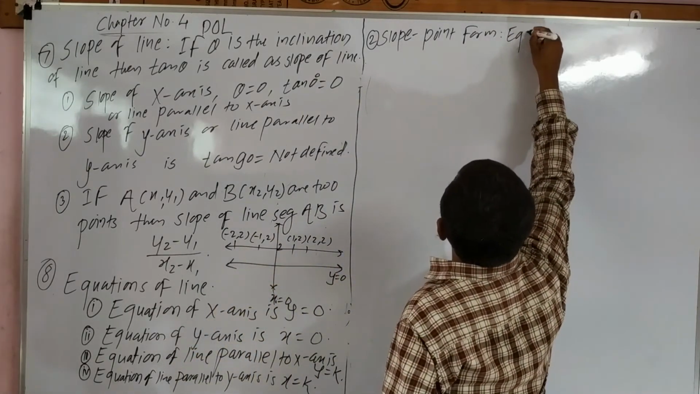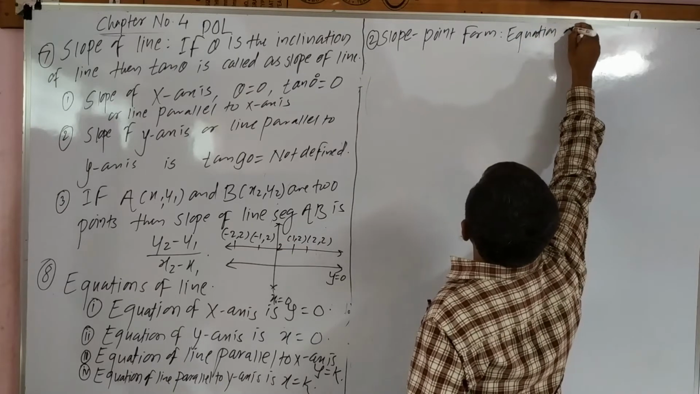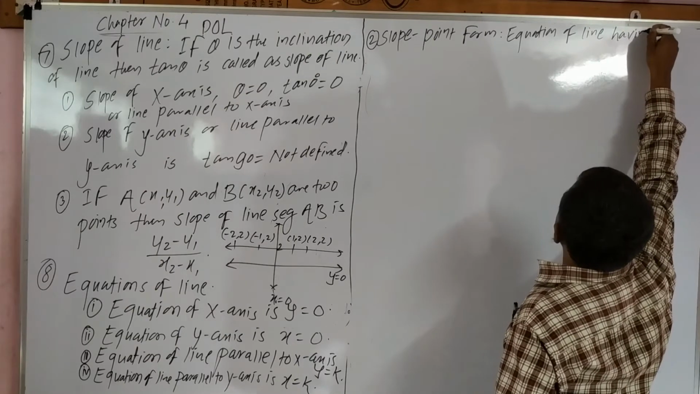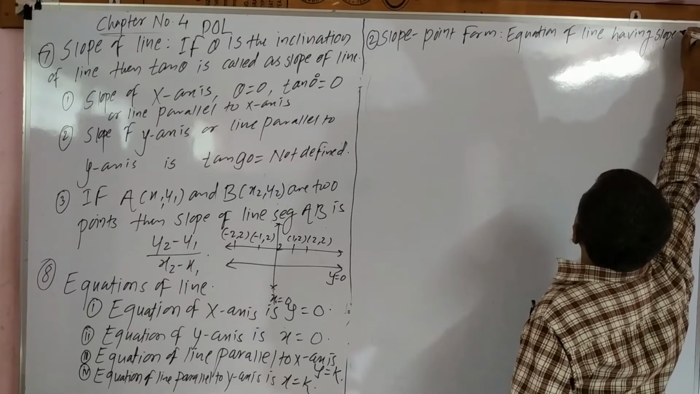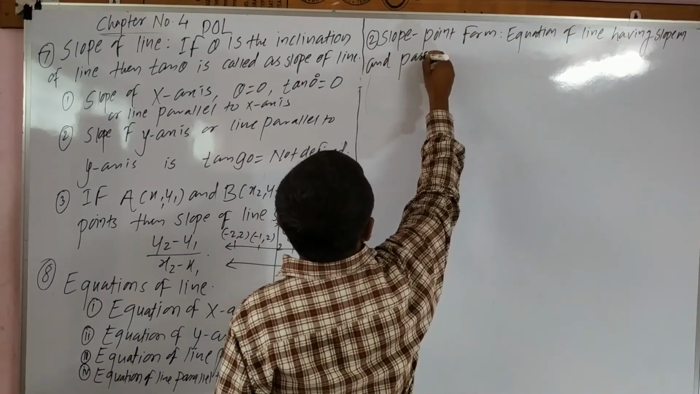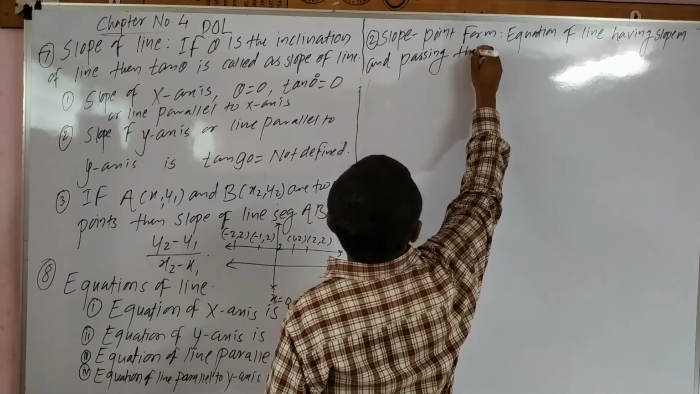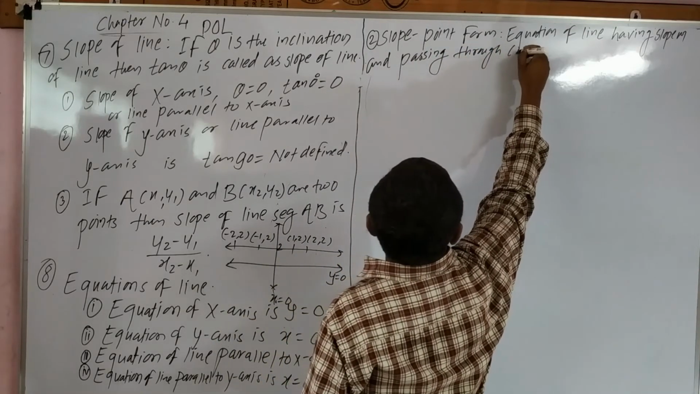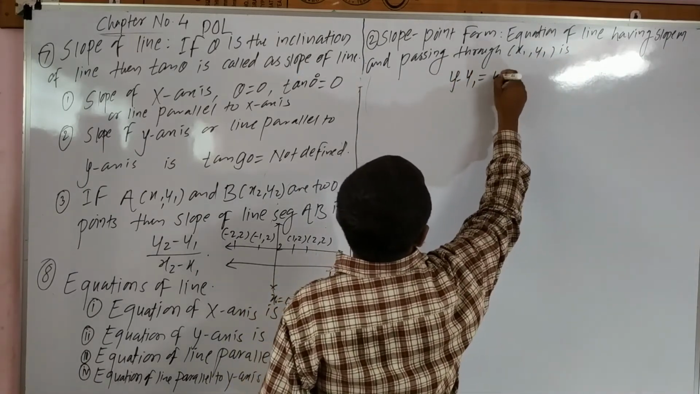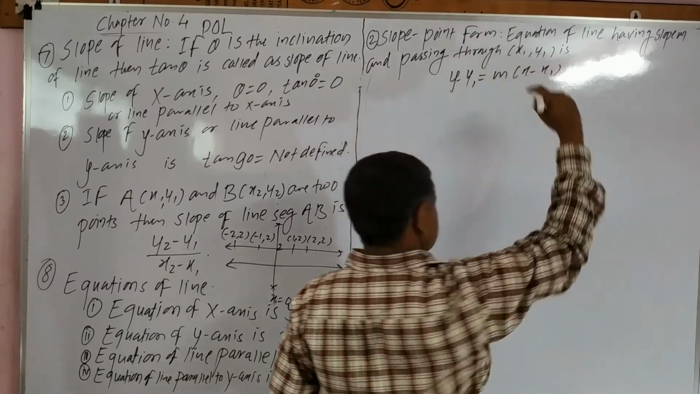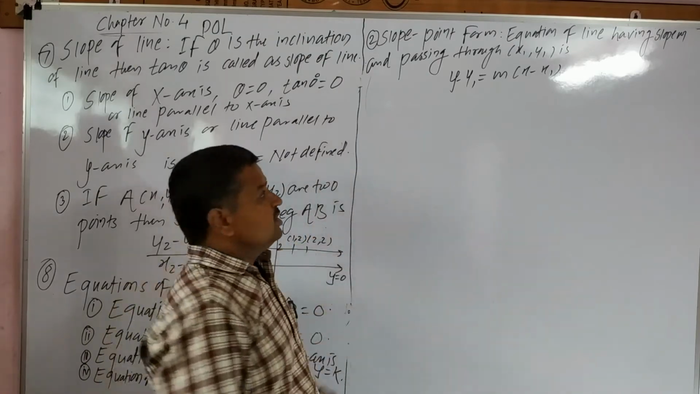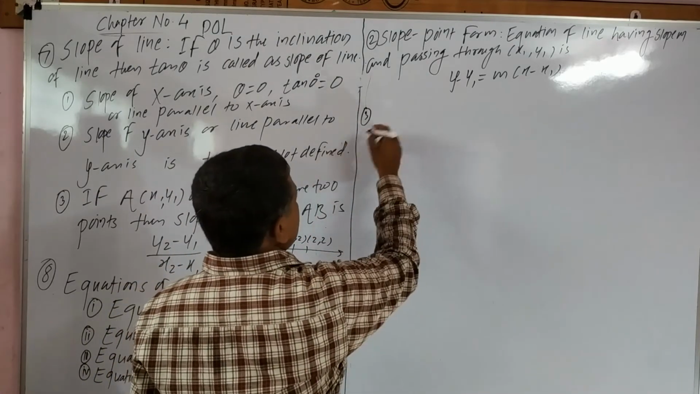Equation of line having slope m and passing through x1 comma y1 is y minus y1 equals to m into x minus x1। Equation of line passing through a point and having slope m is this।